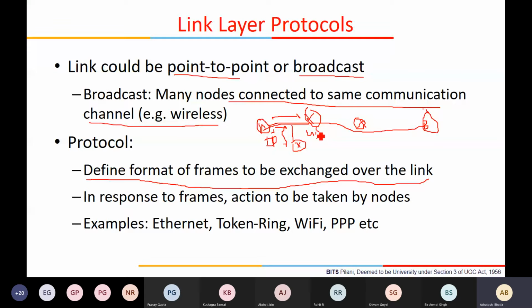The address is usually 48 bits, but that totally depends upon the technology. 48 is for Ethernet, we will see later. Wireless uses a different format, so different technologies use different link layer address formats, and this is again the beauty of this abstraction and layering. The IP layer need not know what kind of addressing scheme and what kind of protocols you are using at the link layer.